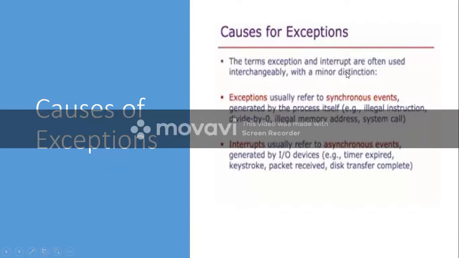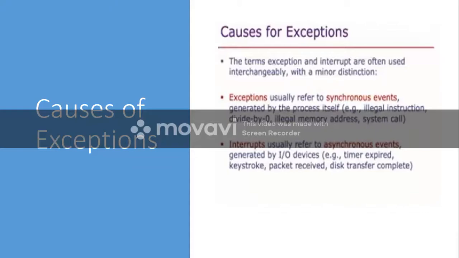There is a minor distinction. Exceptions are usually synchronous events, in the sense that exceptions are created by the current process itself, not due to an external event.